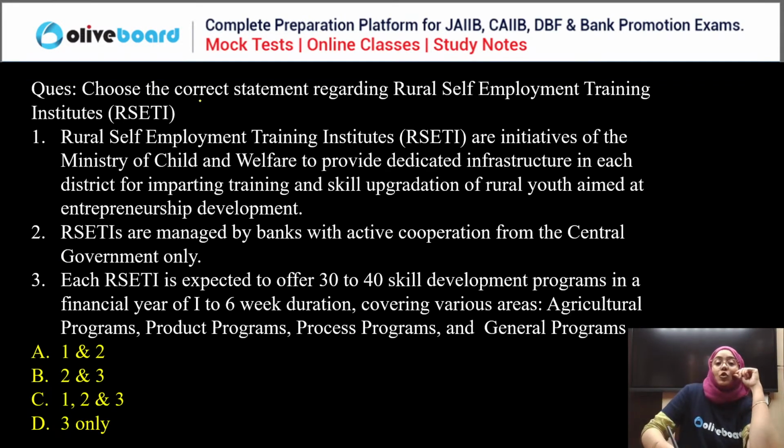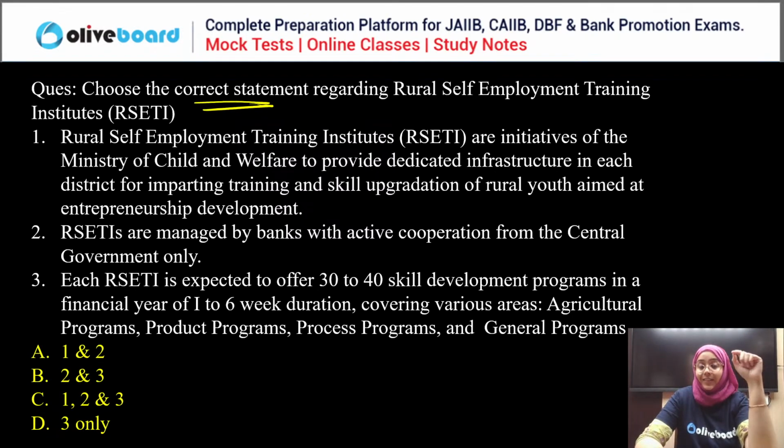Next, we have to choose the correct statement about Rural Self-Employment Training Institute, RSETI. Rural Self-Employment Training Institutes are the initiative of Ministry of Child and Welfare to provide dedicated infrastructure in each district for imparting training and skill upgradation of rural youth aimed at entrepreneurship development.